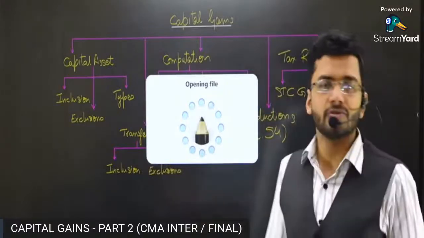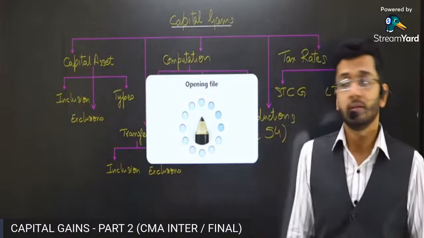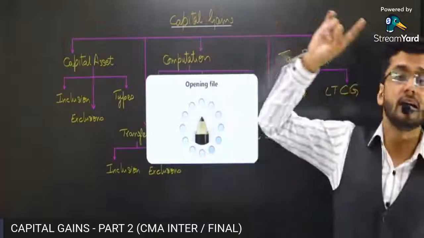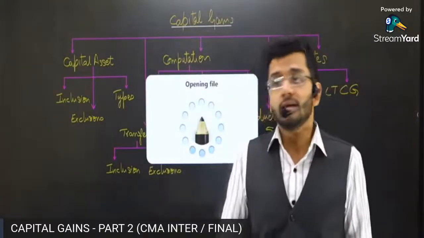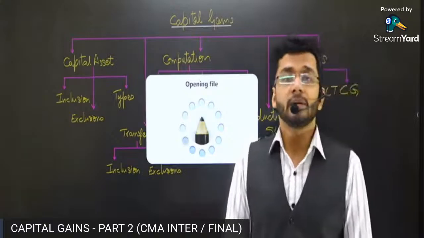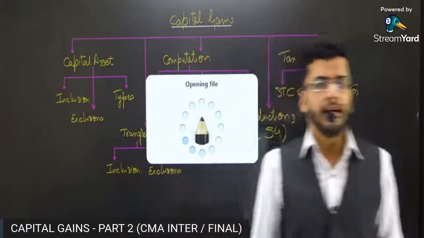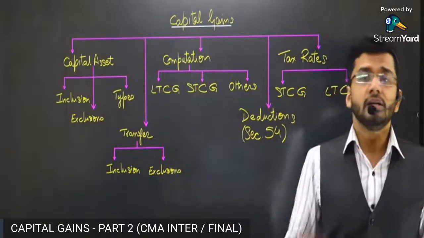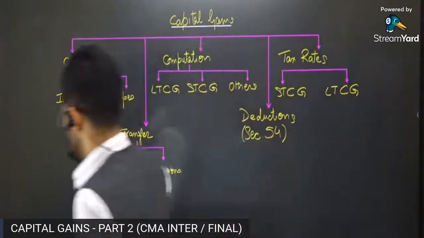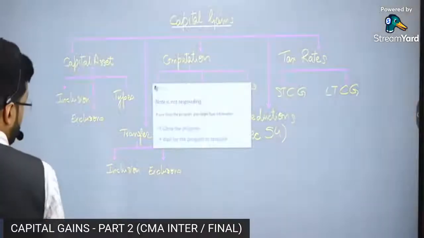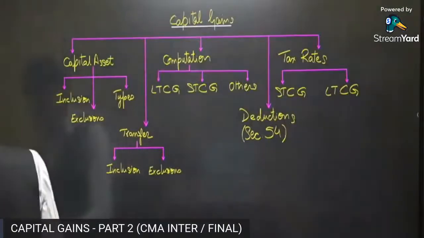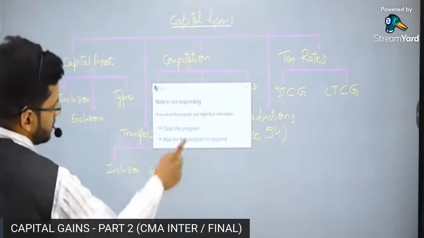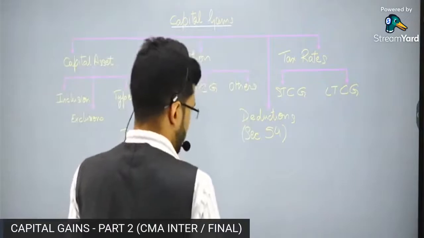So what will be the cost of acquisition? Guys, cost of acquisition will be, as usual, the cost which the partner has paid while he had purchased the asset earlier. That will be the usual cost of acquisition. How would the indexation benefit be given? In the normal manner, indexation benefit will be given as CII of the year when this asset is transferred divided by the CII of the year when the asset was purchased. With this methodology, we are going to compute the indexation in the usual manner. There's no difference in computing the cost of acquisition.